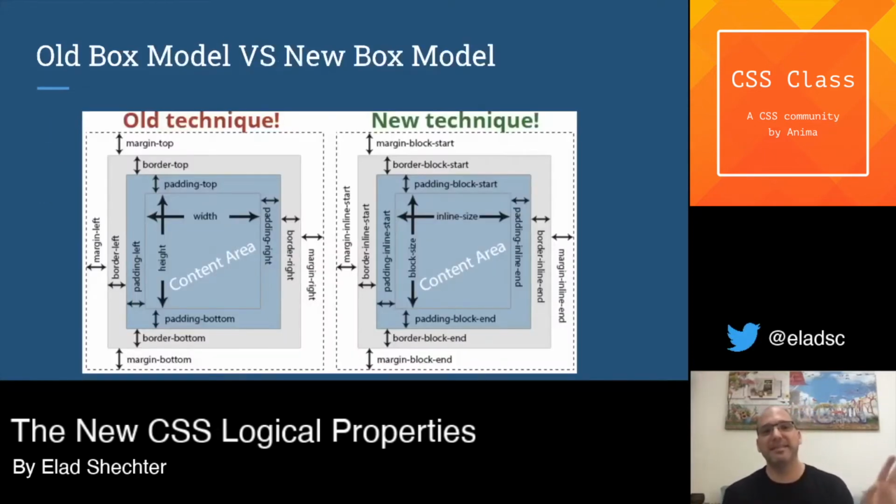And this is on the left, all the physical properties of the box model, and we start to get used to the new box model where everything changed. There isn't any naming convention that stays the same. All the property names are updating according to the logical thinking. And it's really amazing to see that, because we have been using this box model for at least 20 years, and now it's really updating.